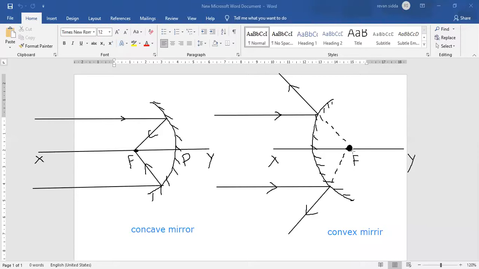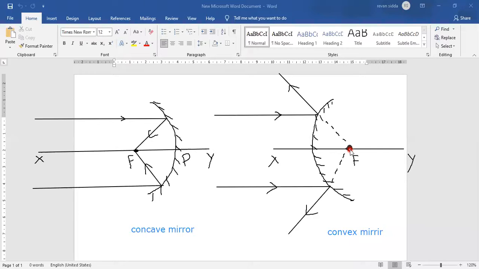Remember this one. According to the first rule of convex mirror, a ray of light parallel to the principal axis, after reflection, the rays will be diverging from each other, and the imaginary line will be passing through the focus, and then you will get the image at the focus.